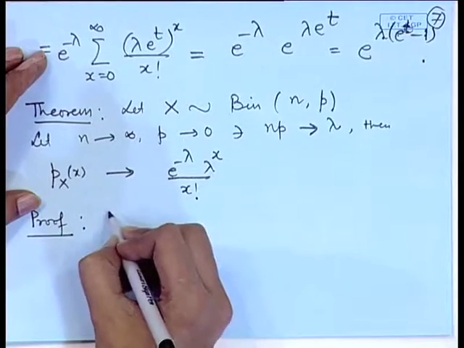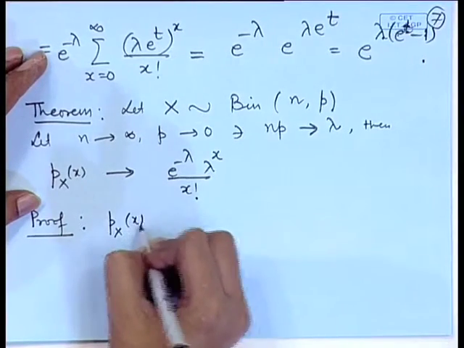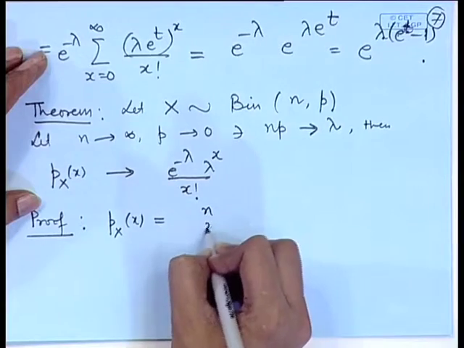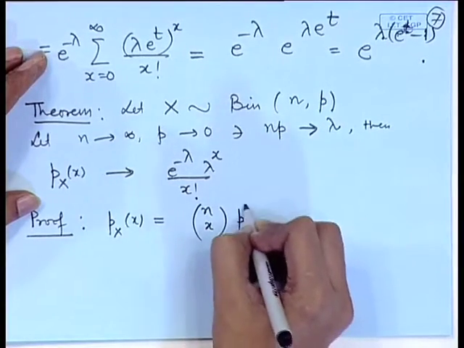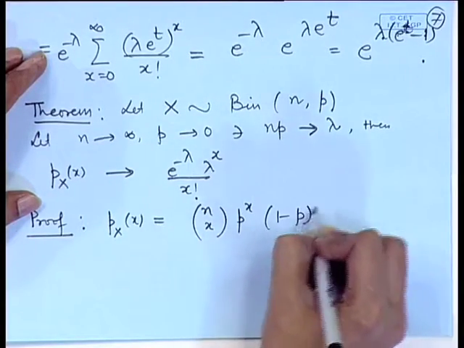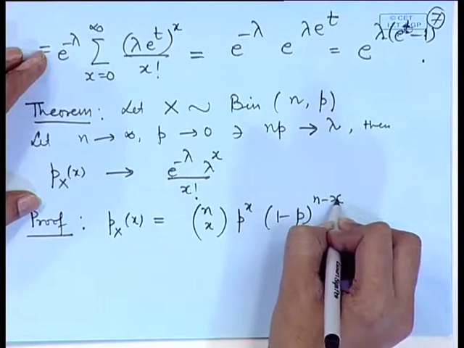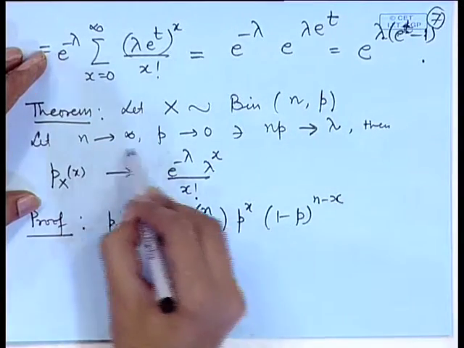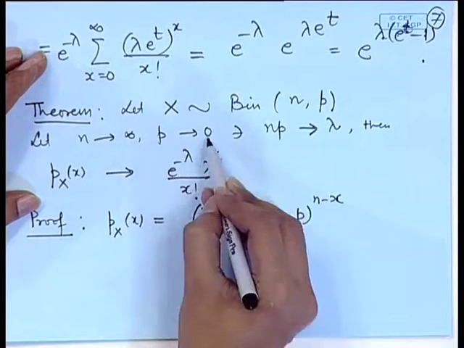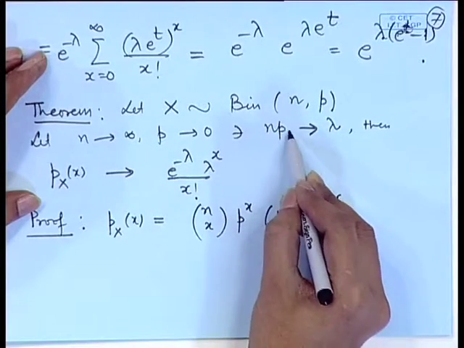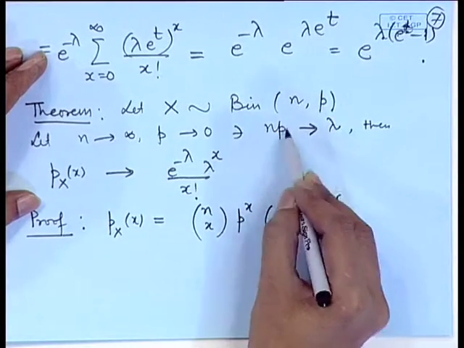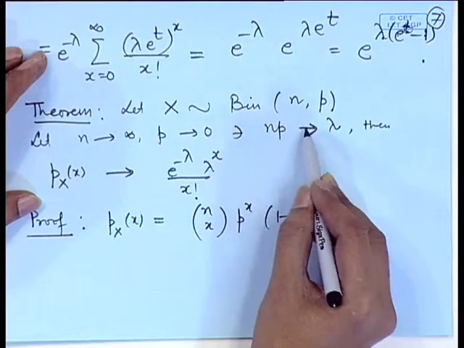We may consider P(x) equal to nCx p to the power x (1 minus p) to the power n minus x. Now, here the limit process involves n and p. However, since np itself converges to lambda, in the limit there is a relation between n and p.